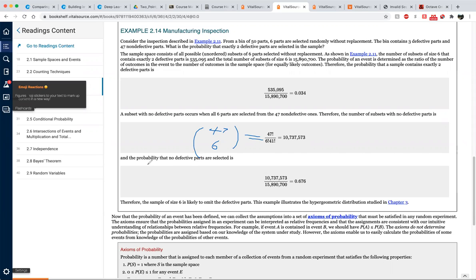So then the probability that no defective parts are selected, what is this? That's going to be 47 combination 6, the total number of outcomes in the event, divided by the total number of outcomes in the sample space. That's 50 combination 6. That is this. Okay.